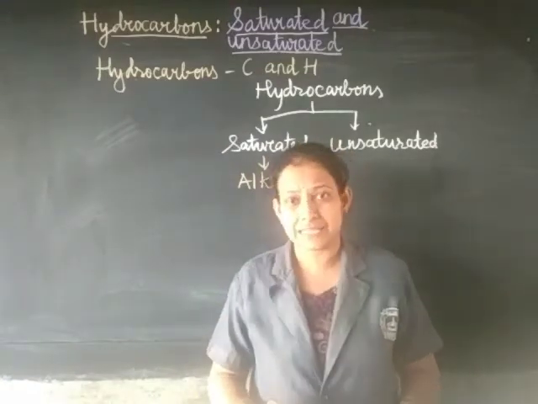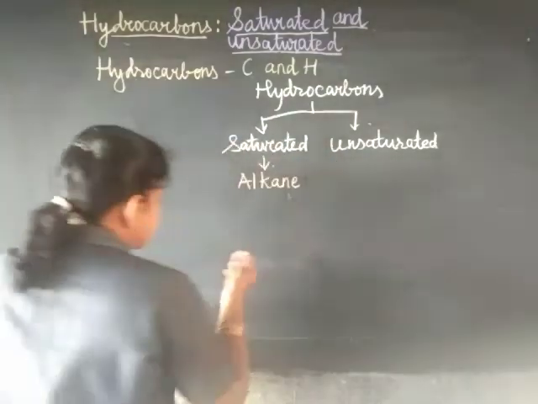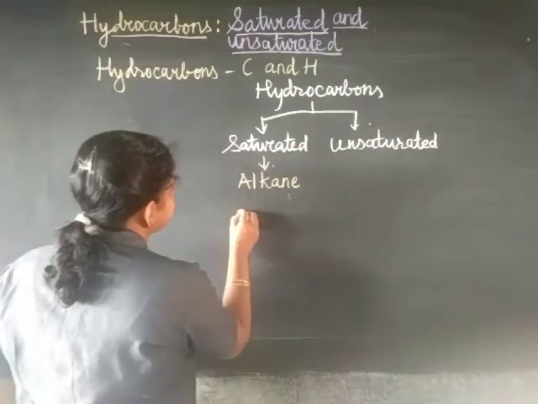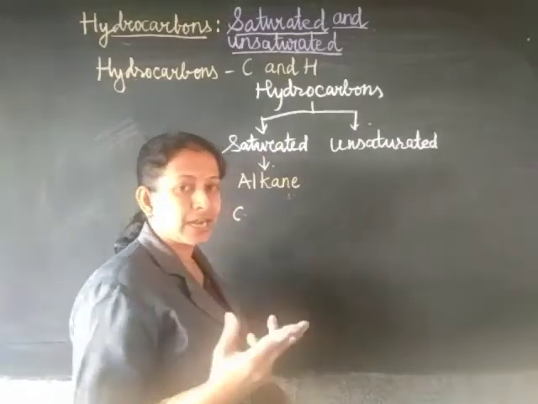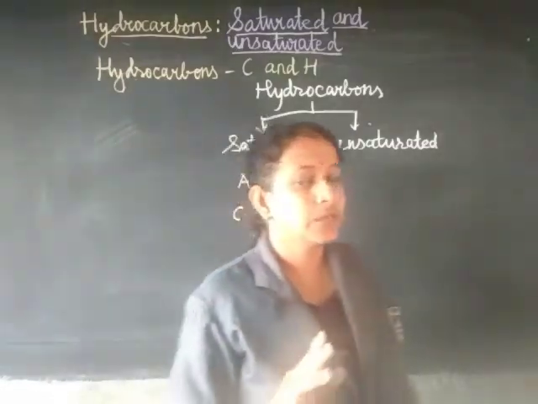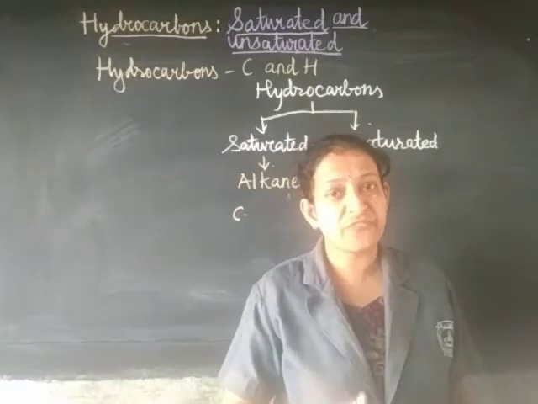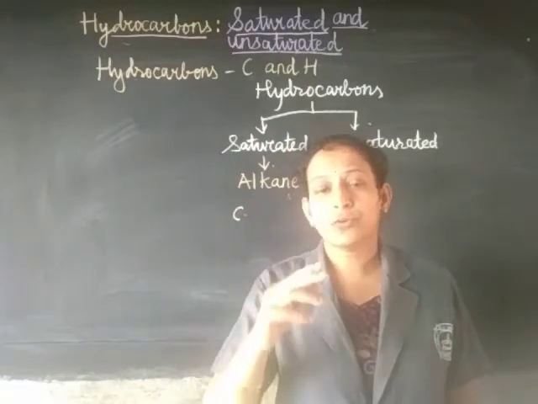Let me take an example of two carbon atoms. You will learn about the prefixes for the homologous series.